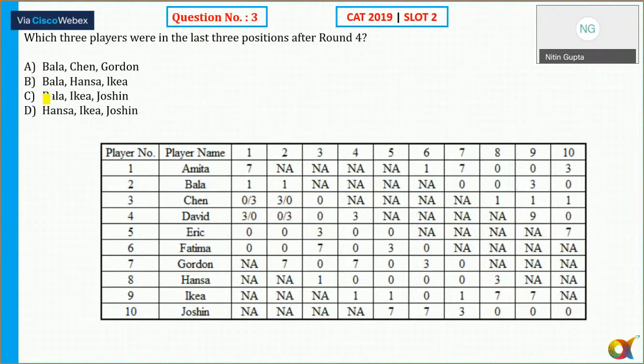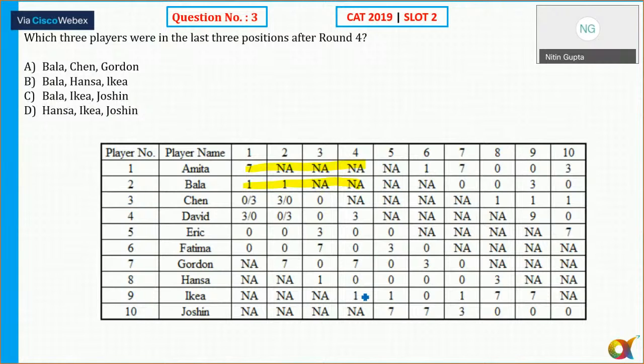Question number 2. Which 3 players were in the last 3 positions after round 4? So after round 4, Bala has got 2. So we need to find out the last 3 positions. So let's look at the last 3 positions.